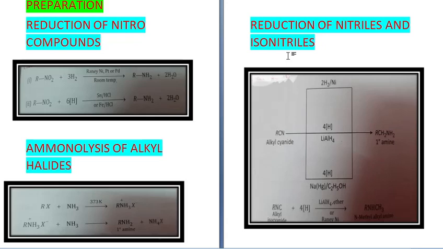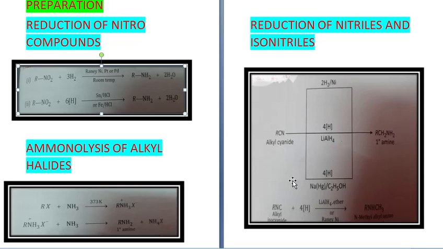In presence of lithium aluminium hydride, this again gives you RCH2NH2. So here instead of 2H2 you will take 4H, and similarly in presence of sodium in mercury and ethyl alcohol you will again get RCH2NH2, that is primary amine.